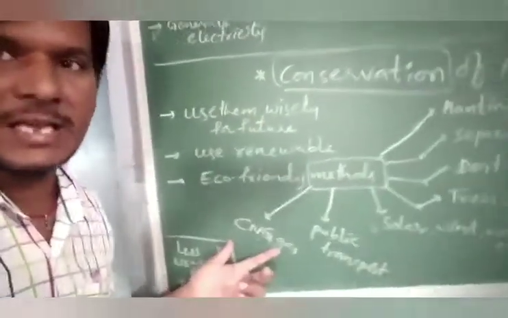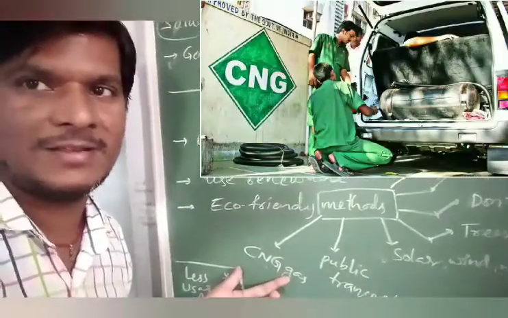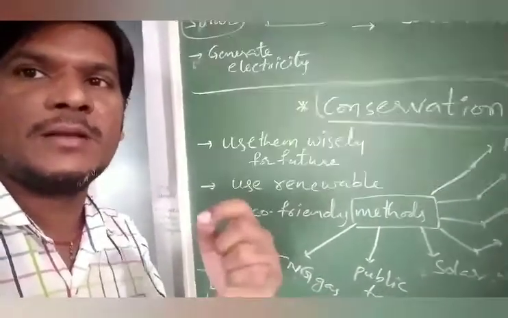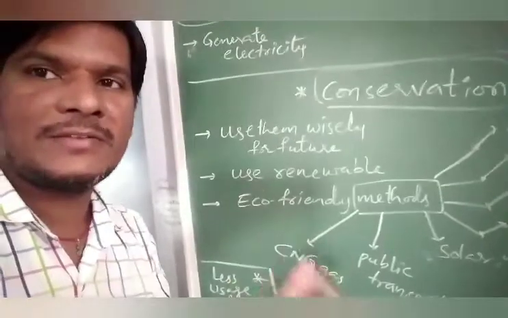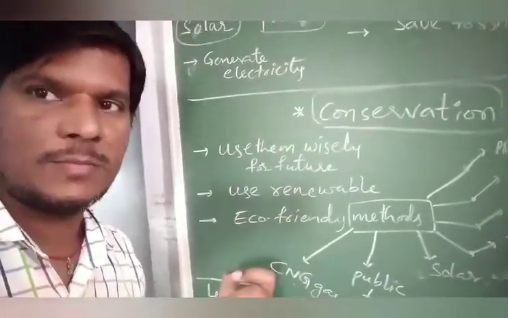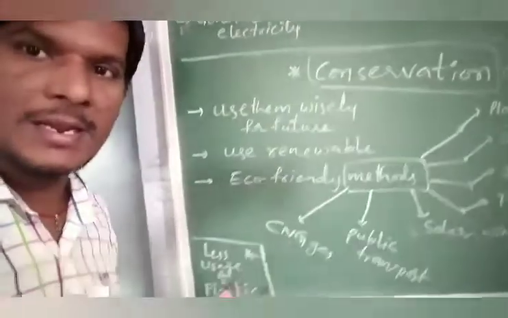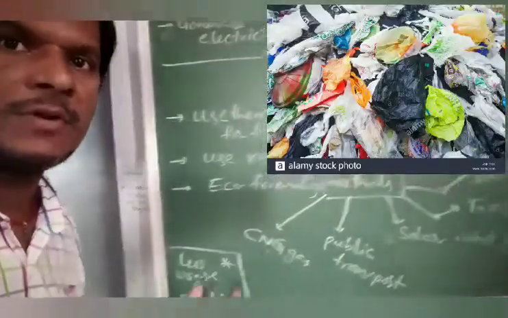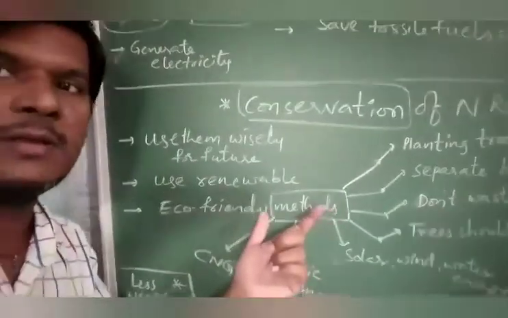Next, CNG gas, compressed natural gas. Instead of petrol and diesel in cars, we can use CNG, compressed natural gas, with which pollution will be emitted very little. Okay, this is our topic, and less usage of plastic is very important in our daily life to conserve the natural resources.